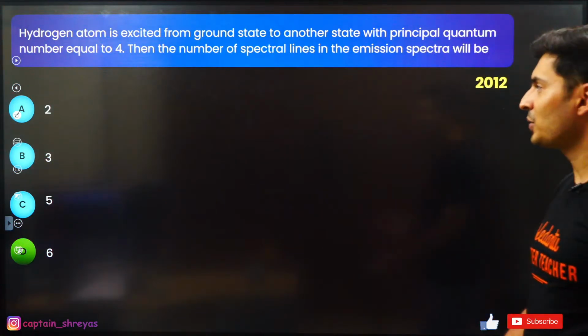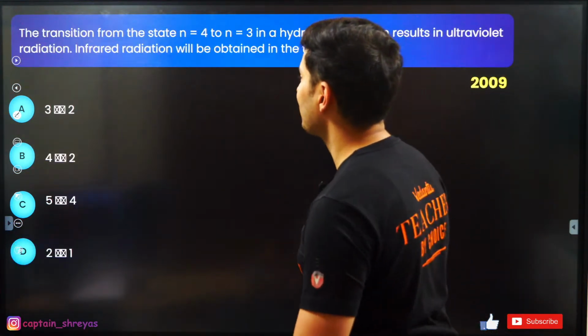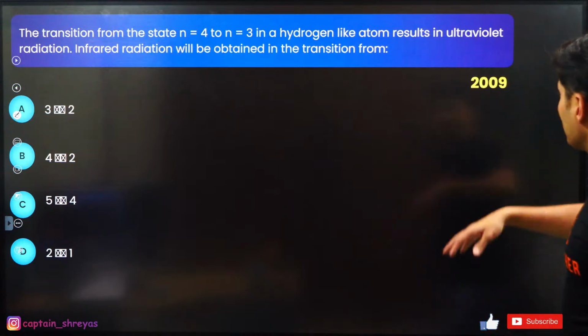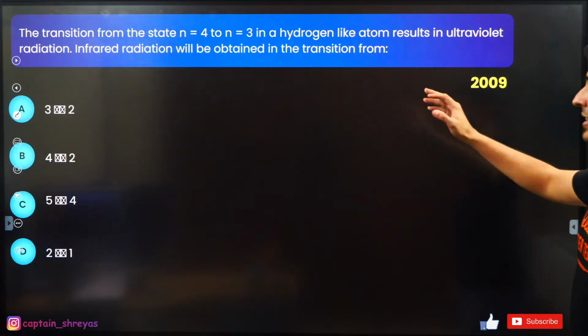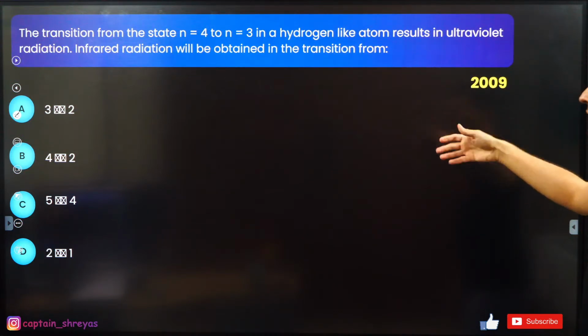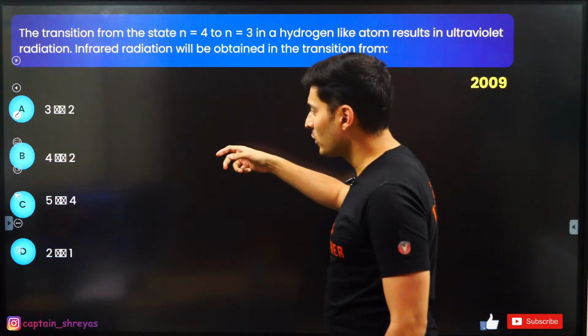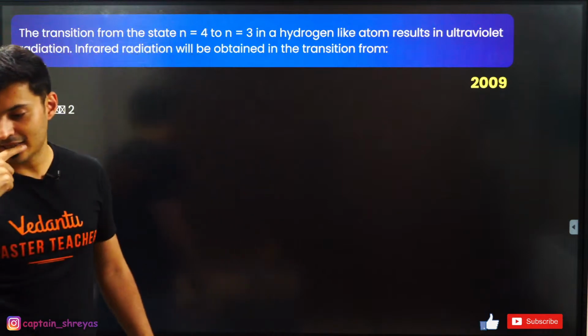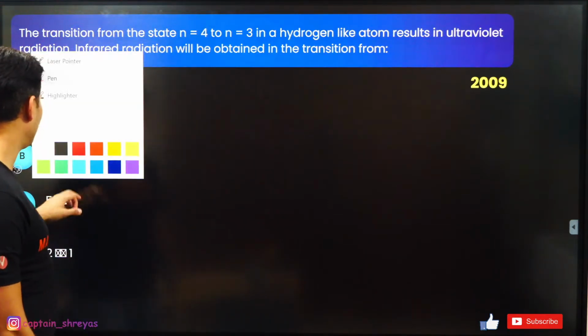Moving on to the next question on your screen, and here it is. Wow, this is a 2009 question, a brilliant question. The transition from 4 to 3 results in ultraviolet. Infrared will be obtained from 3 to 2, 4 to 2, 5 to 4, or 2 to 1. Very nice. Let's try to solve this.